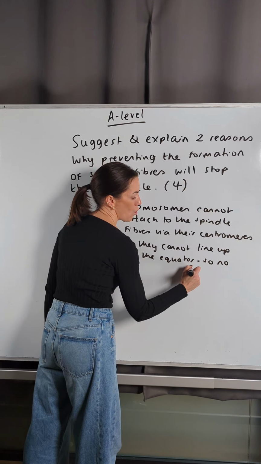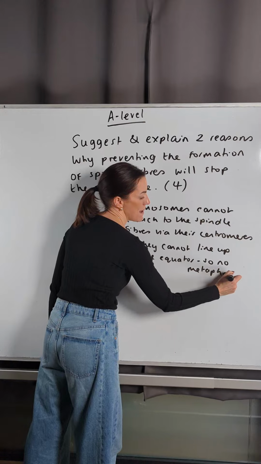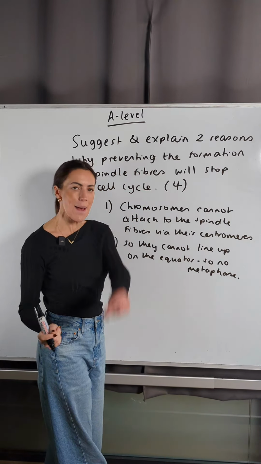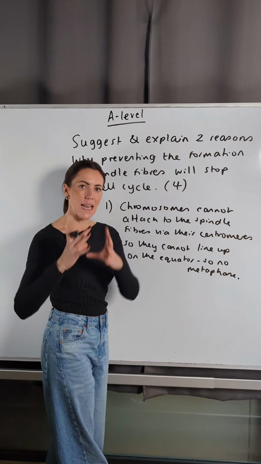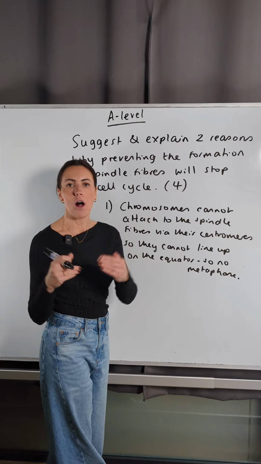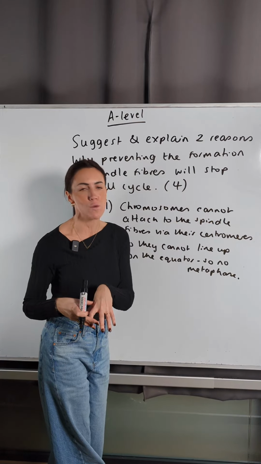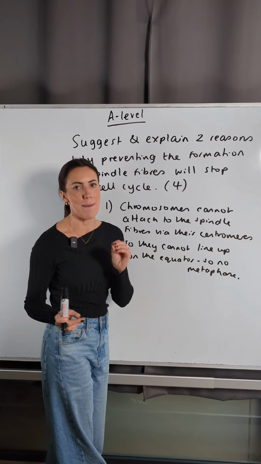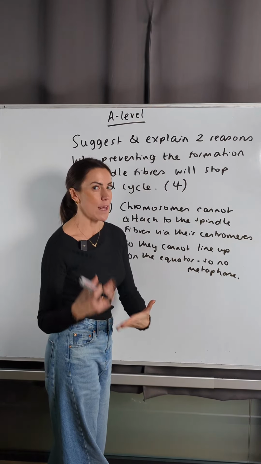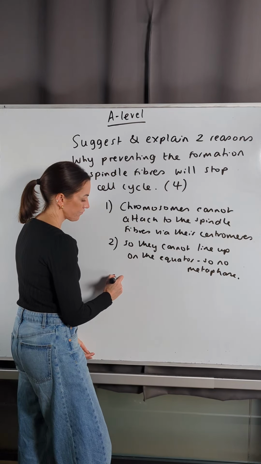so no metaphase. Remember metaphase, I always think M for metaphase, M for middle. That's the stage where they line up in the middle of the cell or on the equator. Well, if they can't attach to the spindle fibres, they can't move towards the equator, so we're not going to get metaphase. And then the next one I think is even easier.